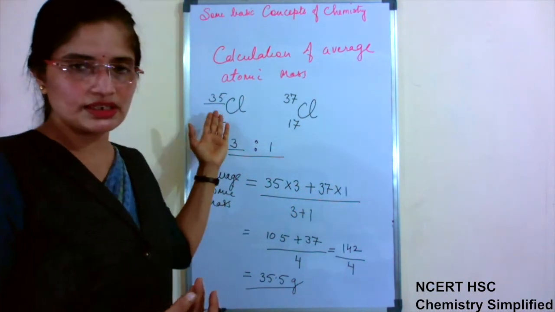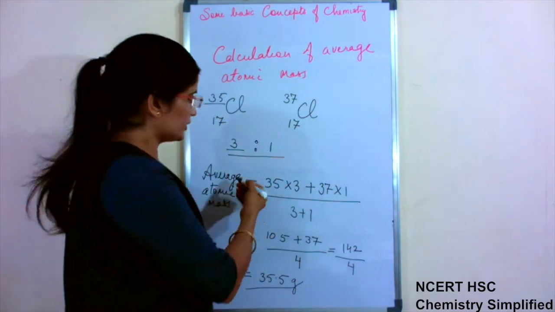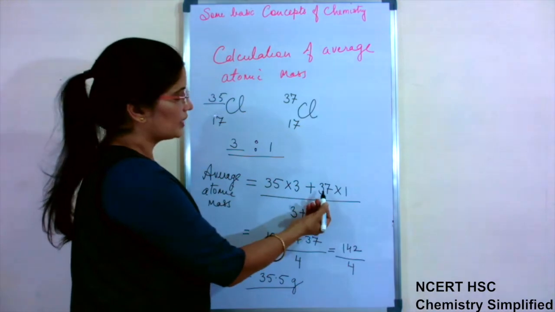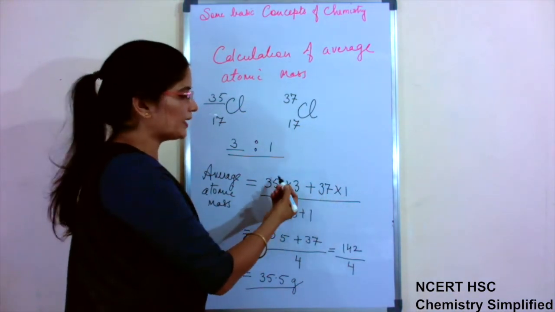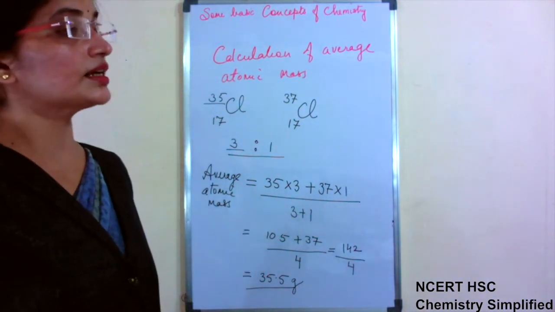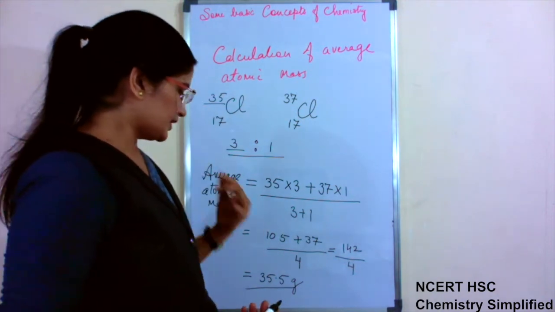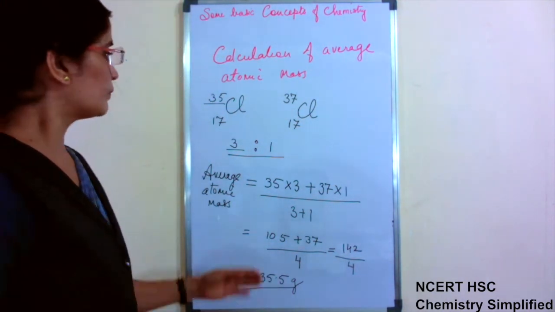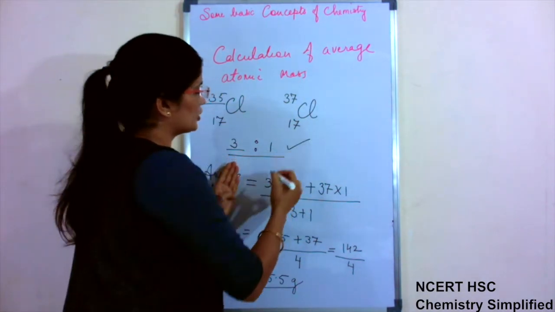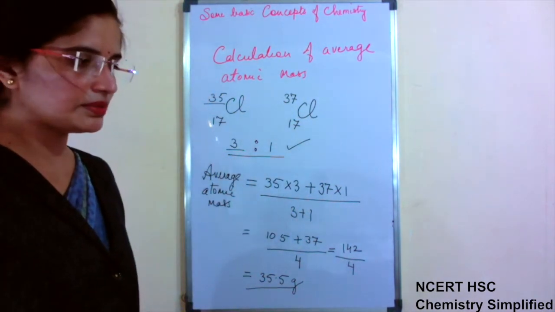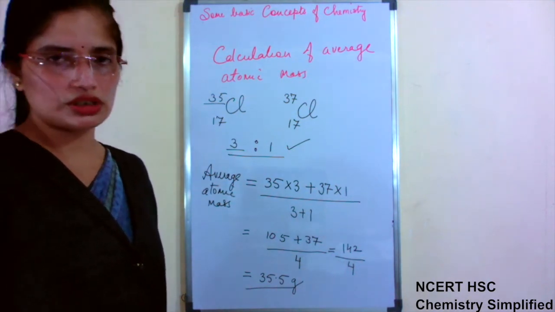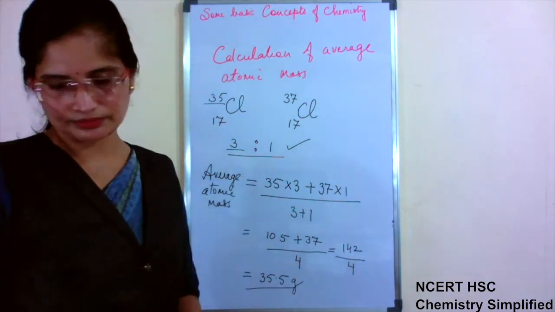In hydrogen we have seen 3 isotopes were there. Here, because chlorine has only 2, we are adding the atomic masses of the two multiplied by their natural abundance ratio. That gives the average value of the atomic mass. This is one way when we know the ratio of the natural abundance. Sometimes the natural abundance can be given in percentage also.